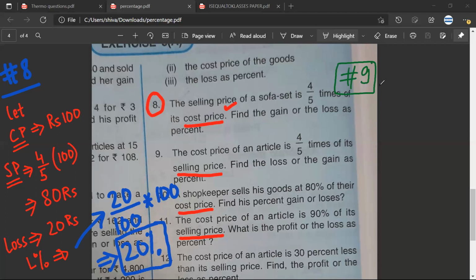Okay, sir. So we have to assume the cost price as 100. Shabash, very good. Then the selling price would be 80. Shabash, very good. Then the loss is 20. So I guess the answer would be the same, 20%. 20 upon 100. Mr. Sarthak, have we understood? Yes, sir.